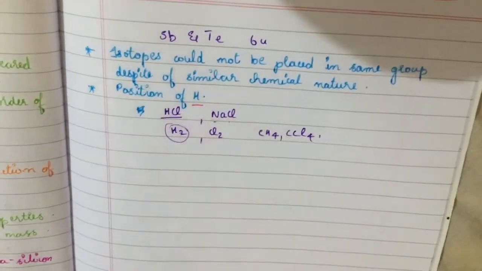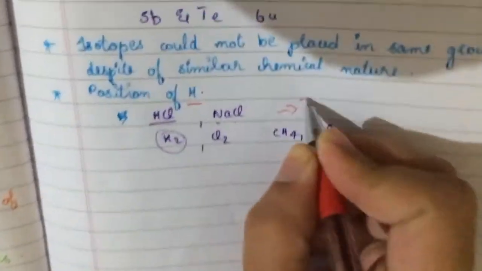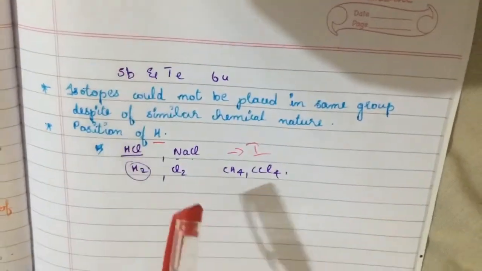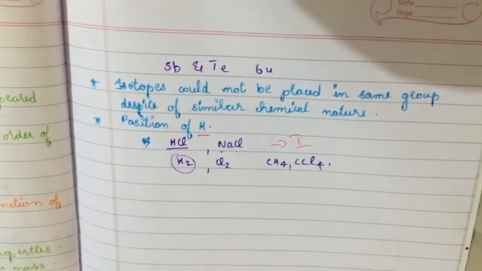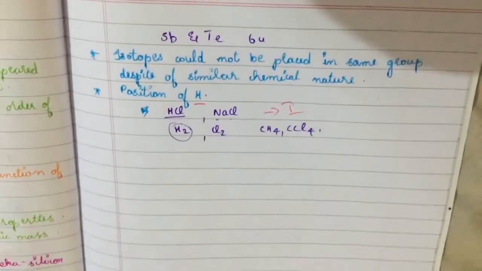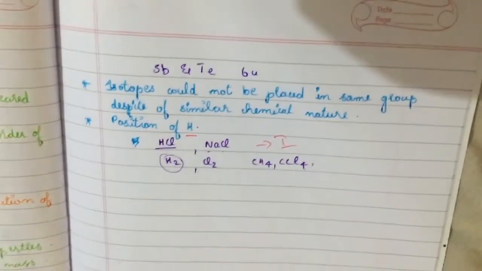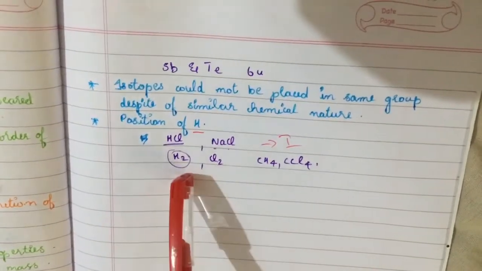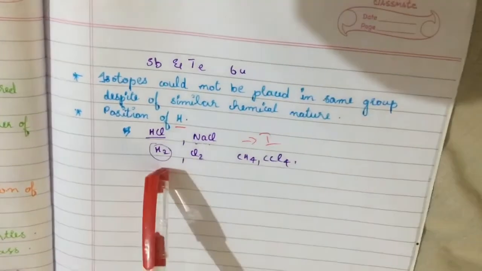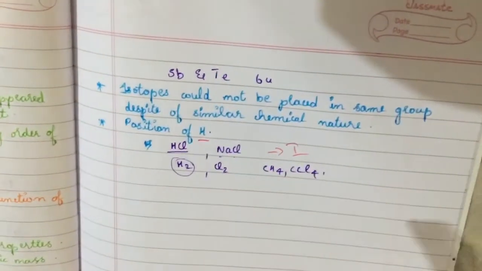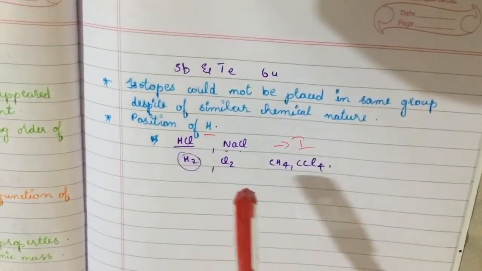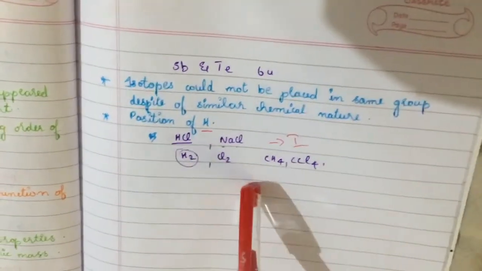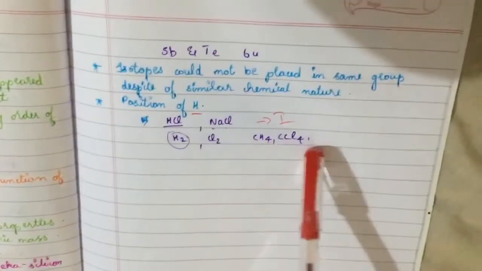It could be placed under the first group on one condition. Or it had similar properties to that of halogens. You know that chlorine, fluorine, bromine, iodine are the halogens. Hydrogen formed diatomic molecules like H2, just as halogens form Cl2. It reacted with carbon to form CH4, similarly CCl4.